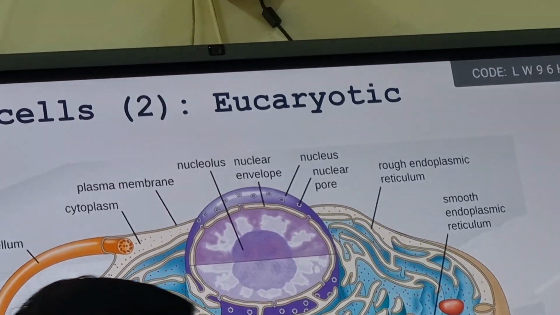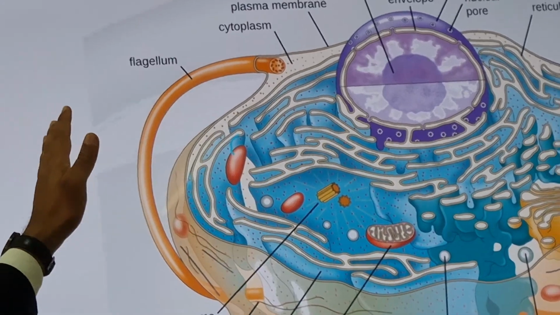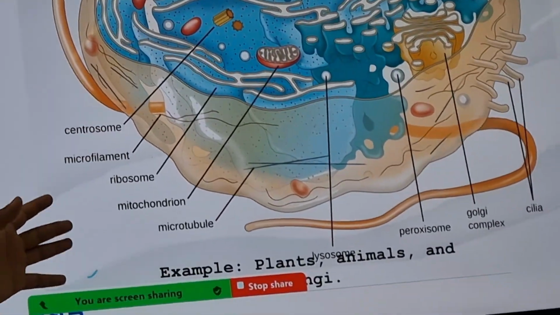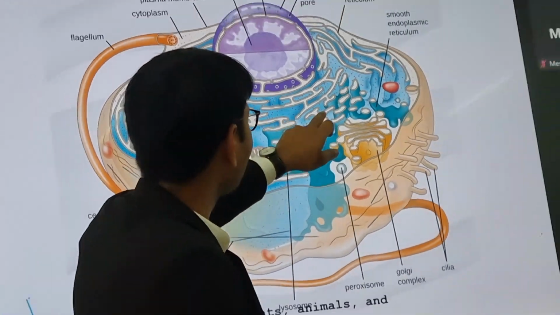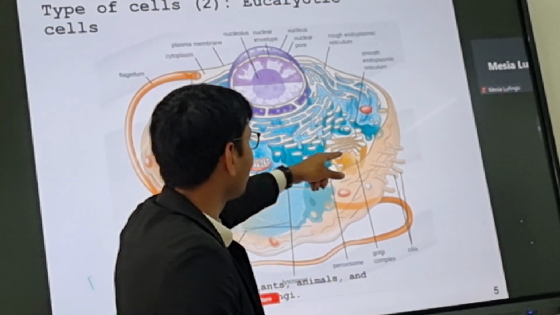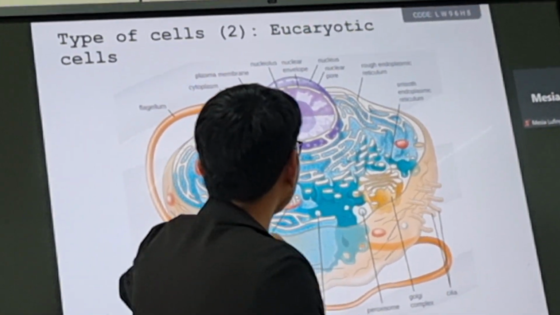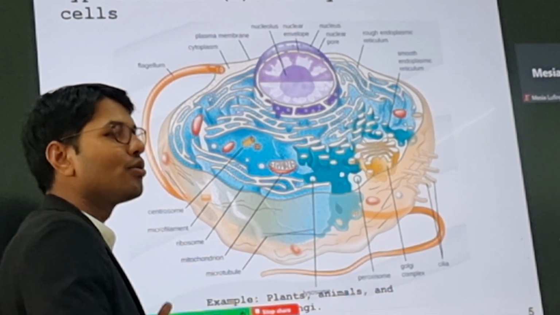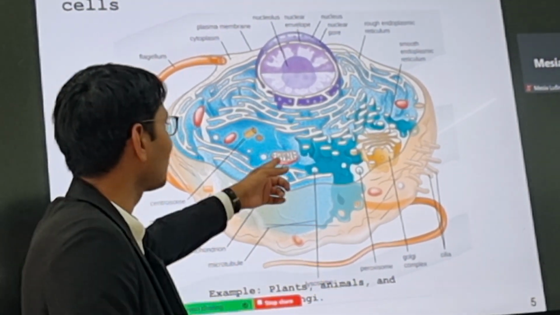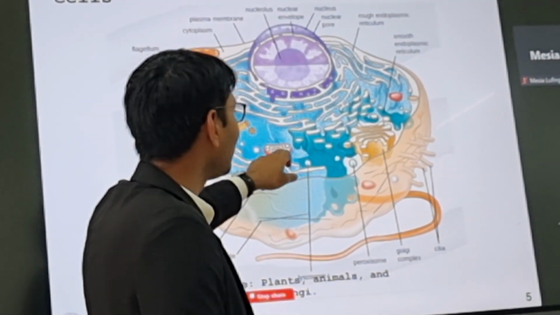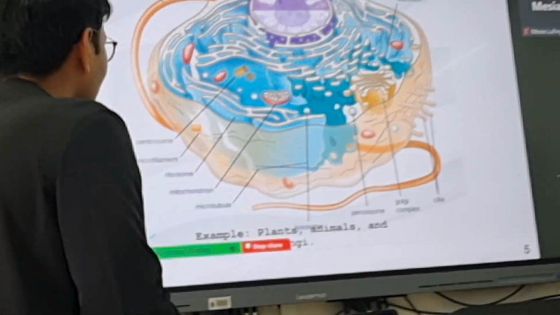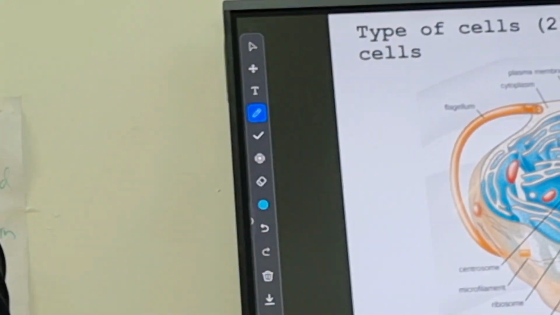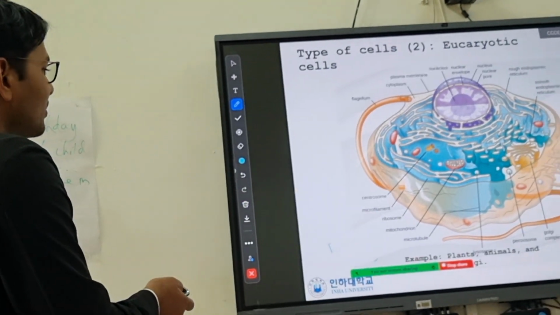So almost 80% of eukaryotic and prokaryotic cells are similar, but some parts are different. Like prokaryotes don't have mitochondria. We have mitochondria here. Mitochondria we consider as the powerhouse, which gives the cell the power to move and to function. So these are the mitochondria. They have their own genetic material. So this is the small introduction about the eukaryotic cells.